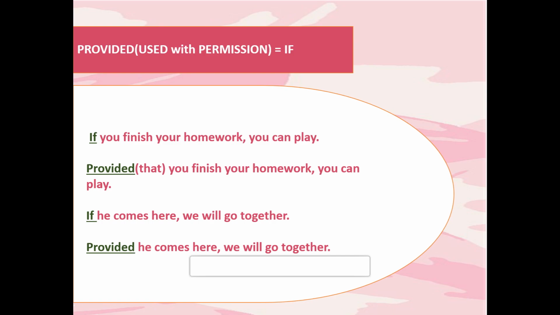Now the next word is provided. You remember, provided is generally used with permission, and we can use provided by replacing if. If you finish your homework, you can play. You can see in the answer we have just replaced if with provided: provided you finish your homework, you can play. Now the second example: if he comes here, we'll go together. Instead of if, we have written provided, and the other things are almost the same. So: provided he comes here, we will go together.